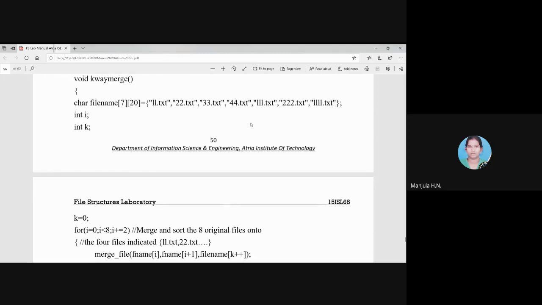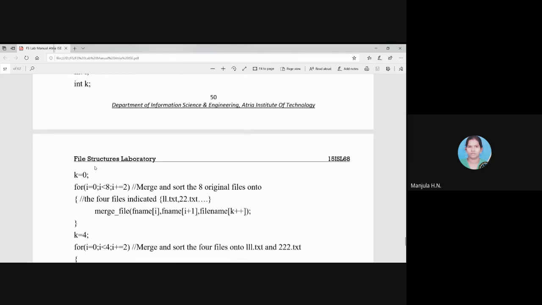Again, these are defined with the array variable fname with a two-dimensional index, 7 and 20. As I told you, 7 will be the index for the number of files we are defining, and 20 will be the index for the number of characters used to define the file name. So the file name can be up to 20 characters. That will be the array variable fname with character data type. Next, i and k are the variables, and k is initialized as 0.